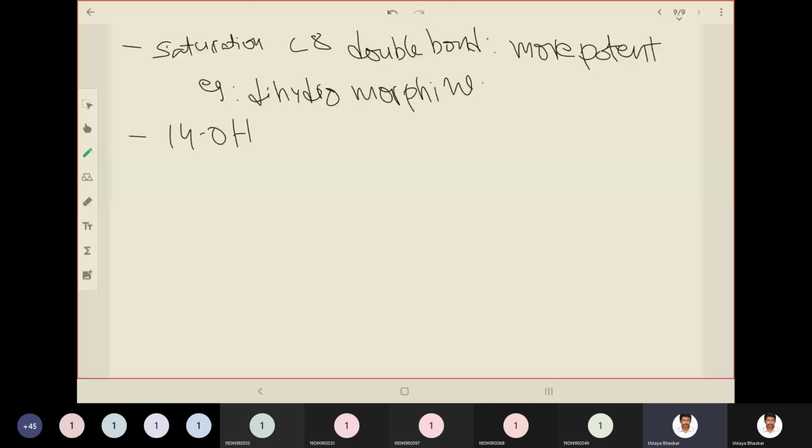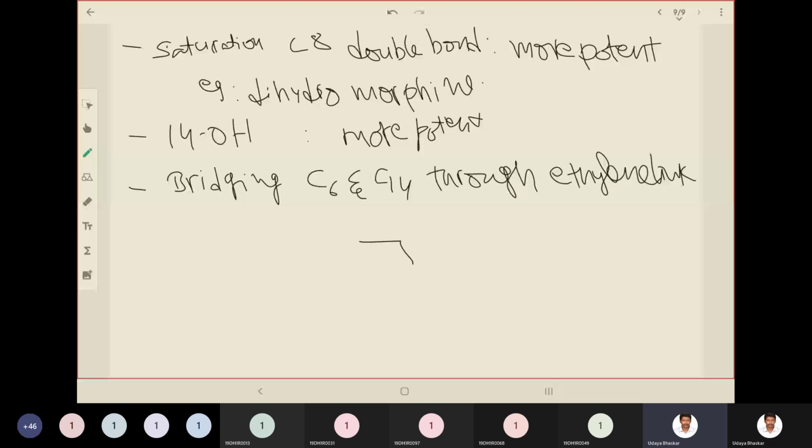It is also giving a more potent compound when bridging C6 and C14 through an ethylene link. So you know the morphine structure.